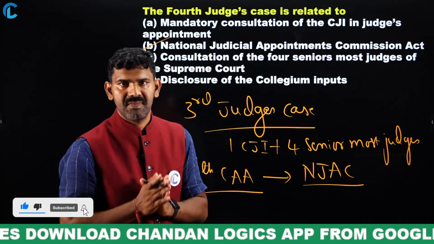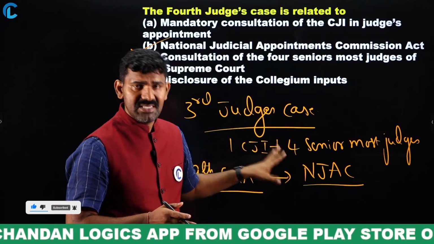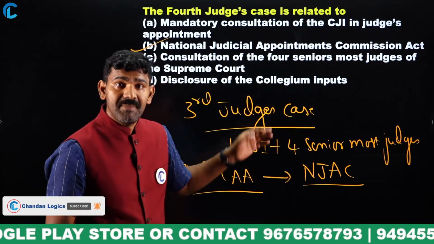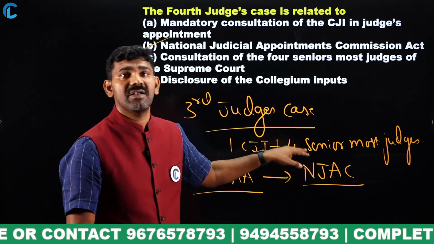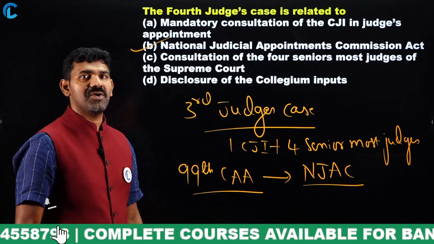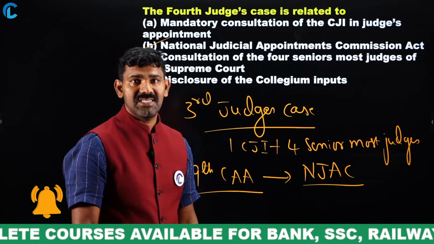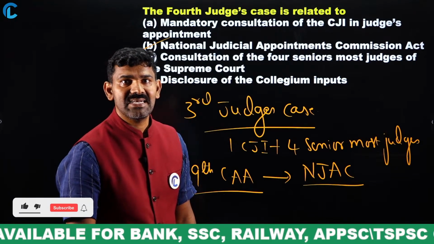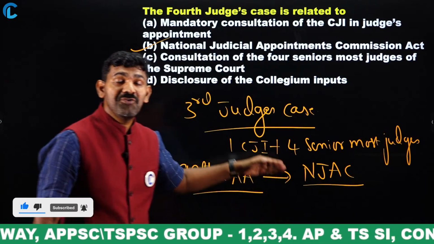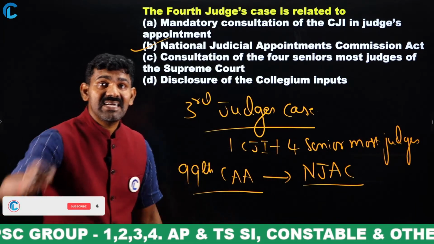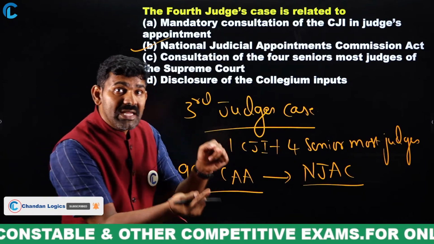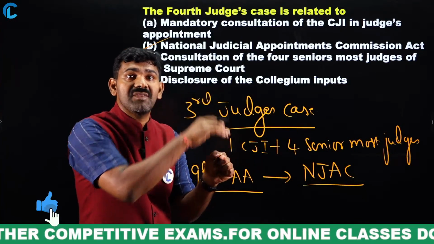Okay, not the collegium. Now this will have the CJ of India. This will also have some other judges. Along with that, the Ministry of Law and the Prime Minister will be part of this NJAC. So immediately what happened? The Supreme Court went for something called judicial review, Article 13. It went for judicial review and said that if you create NJAC, that is harming the independence of the judiciary. Means what? Political people are entering into the appointments of the judiciary.